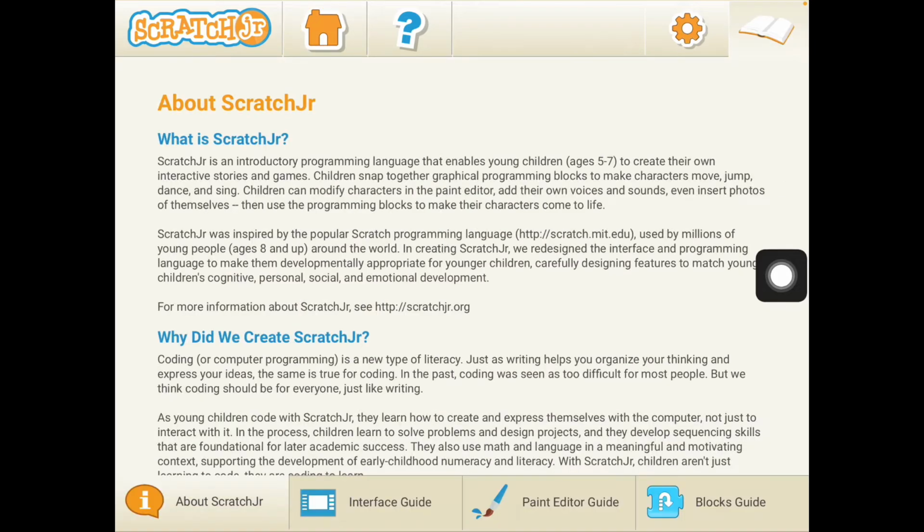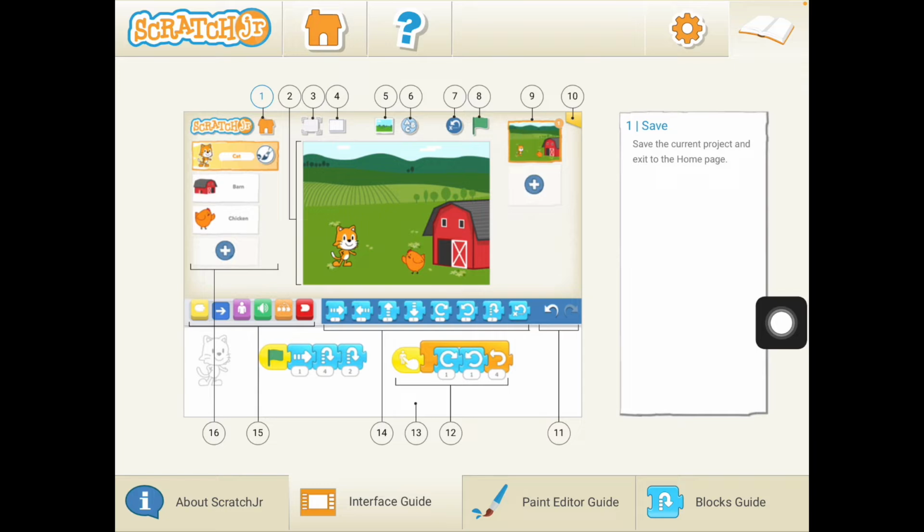So when you click on the book up here, it takes you and talks to you about all you need to know about Scratch Junior. But today, we're going to look at the bottom. Okay, I want you to know all about this before you start working on it. So, right now we're in the first block about Scratch Junior. Now I'm going to go to the interface guide, click, and it's going to show you everything you need to know on the interface of the game.